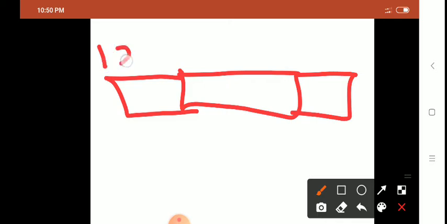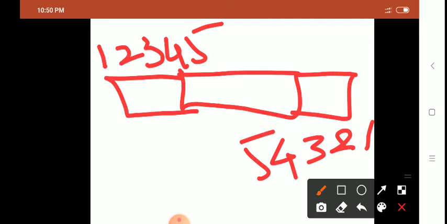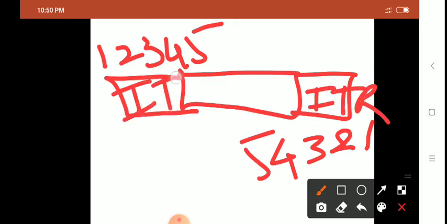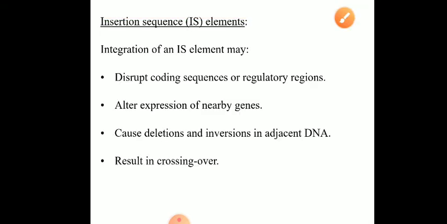So if I write it, 1 2 3 4 5, minimum 9, and the inverted terminal repeat like this, 1 2 3 4 5. Is that clear? So it will have inverted terminal repeats, represented by ITR, on both sides, and in the center there is the transposase gene. So that is about the simplest insertion sequence.